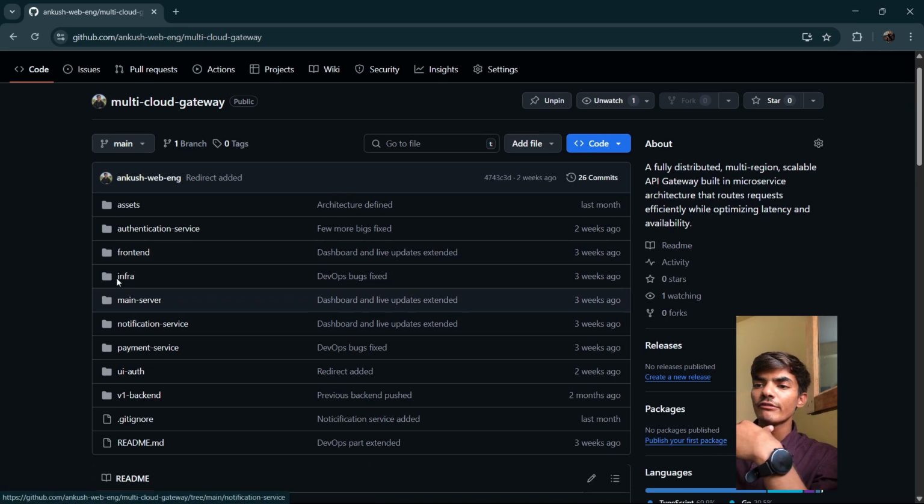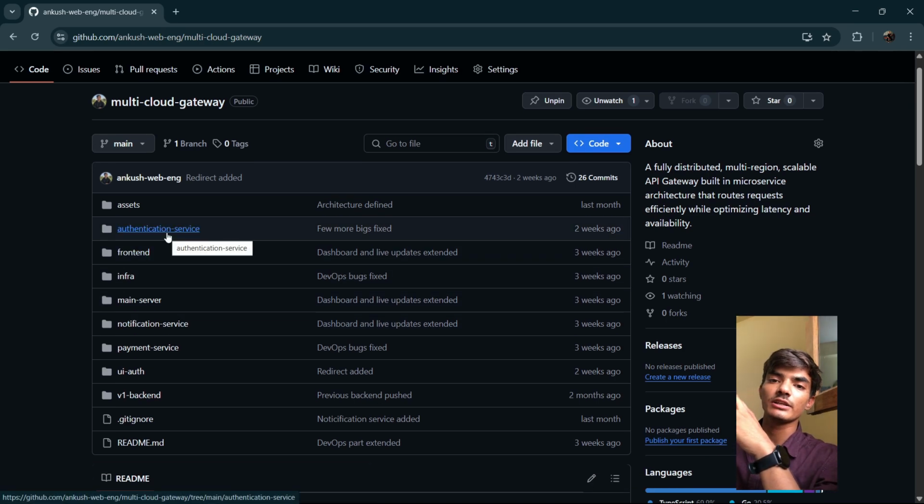As you can see, we have the authentication service. This is written in Node.js. It is a backend written in Node.js, and what it does is use MySQL as a database, take the users and save the data in the database. First of all, this is the first thing.